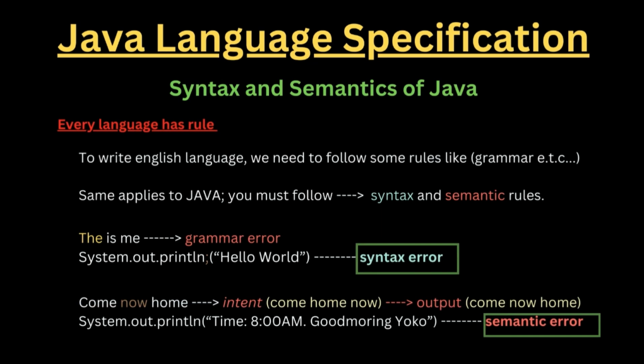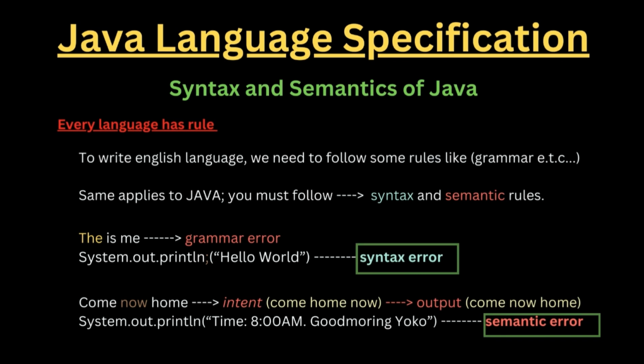Alright, let's look at the Java language specification. Whenever we talk about the Java language specification, we really want to think about the syntax and the semantics of Java, okay? Don't worry about it. We're going to be explaining everything so you can understand it. Every language has rules, right?